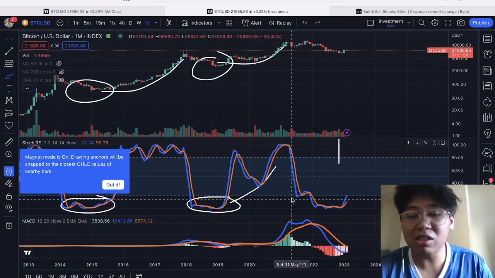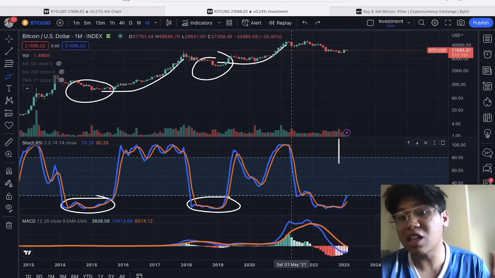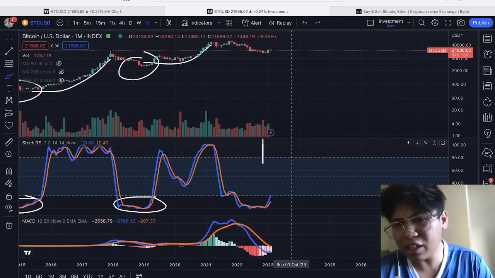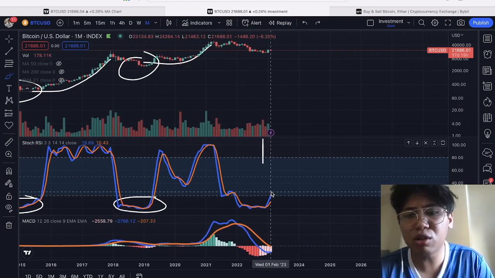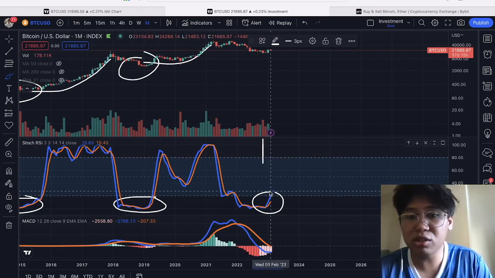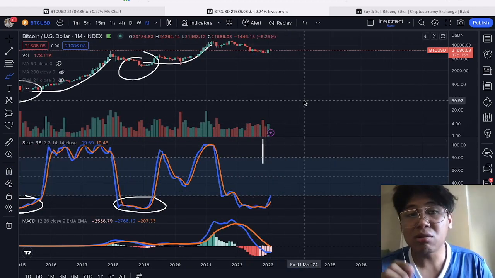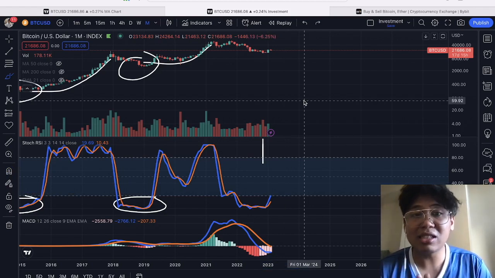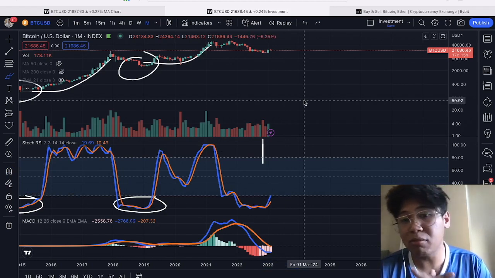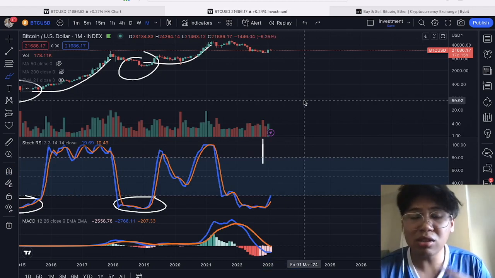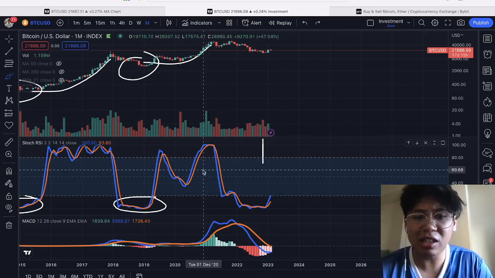This is seen in the monthly time frame. Take note, guys, and take a look at this. Right now, Bitcoin is also forming that similar bullish cross in the monthly stochastic RSI. So it is hinting that we might see a potential long-term bull market for Bitcoin price action. And take note, this is not going to happen immediately.